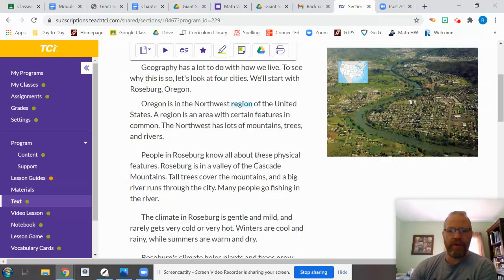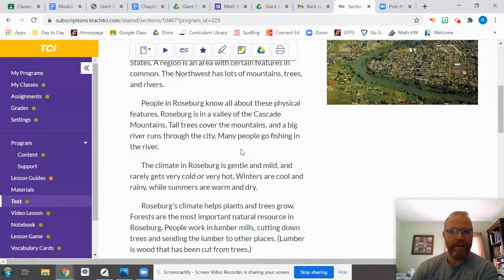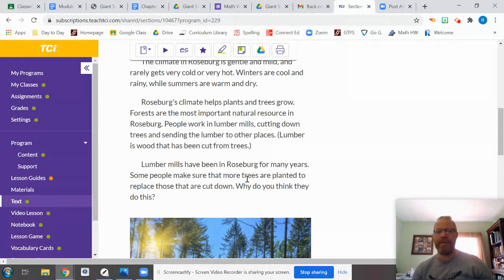People in Roseburg know all about these physical features. Roseburg is in a valley of the Cascade Mountains. Tall trees cover the mountains, and a big river runs through the city. Many people go fishing in the river. The climate in Roseburg is gentle and mild, and rarely gets very cold or very hot. Winters are very cool and rainy, while summers are warm and dry. Roseburg's climate helps plants and trees grow.